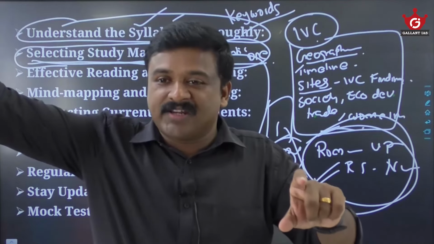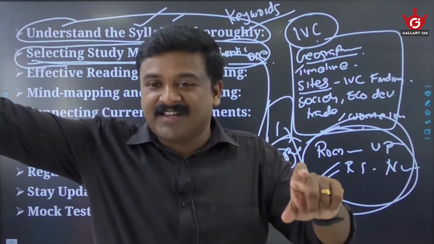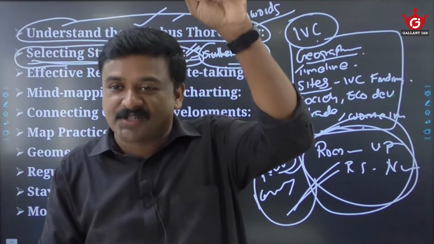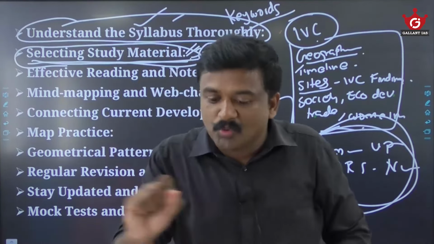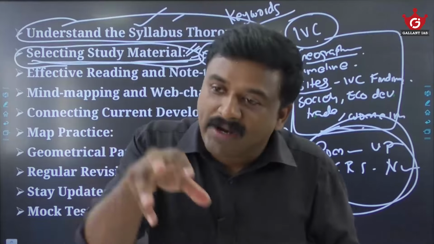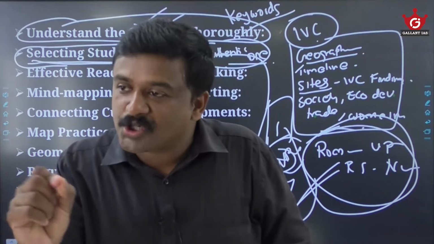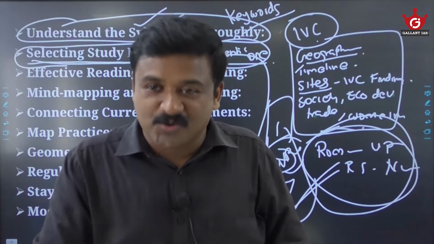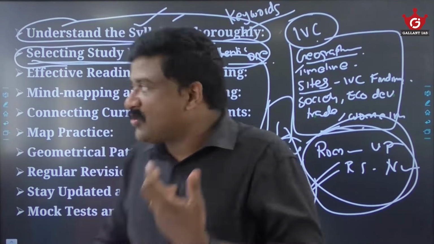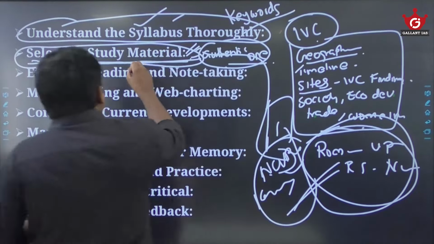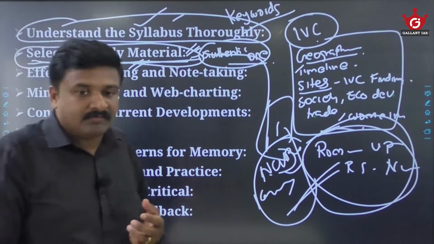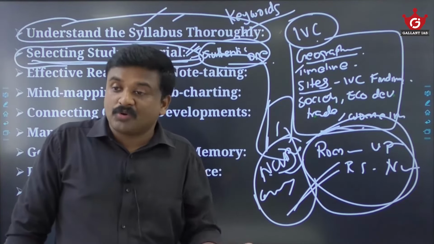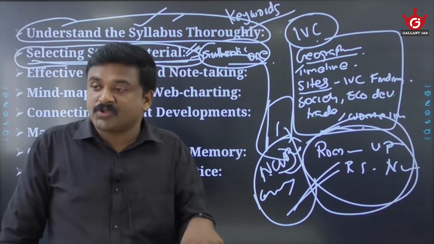Towards the east there is an education center. You will say it is Nalanda. Towards the northwest, a Buddhist learning center, you will say Takshashila. You see. So in a similar way, some clues are given, clues with which we have to identify the site and write a short description of it. So in Upinder Singh's book, so many sites are also covered. That is an advantage. So when you select a material, make sure that it is rewarding, it is time saving, and it is solving multiple areas in a single go.